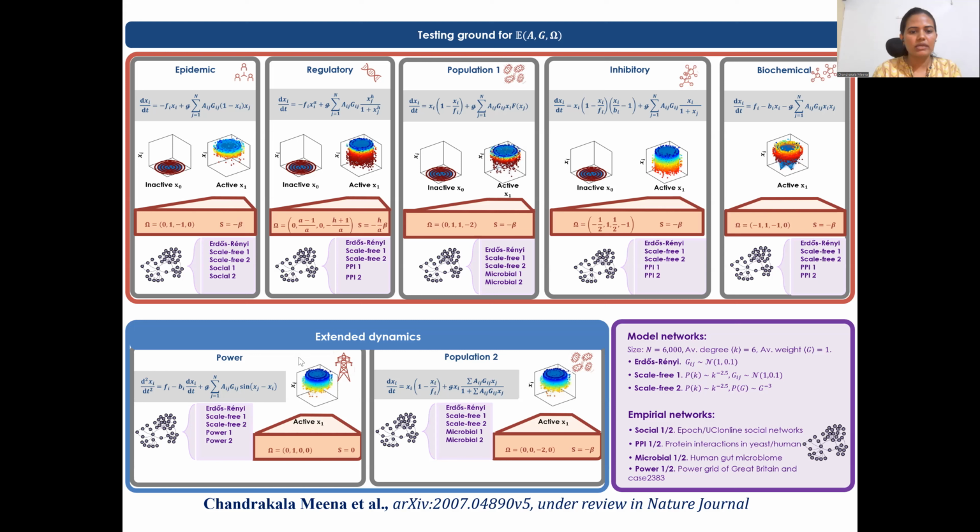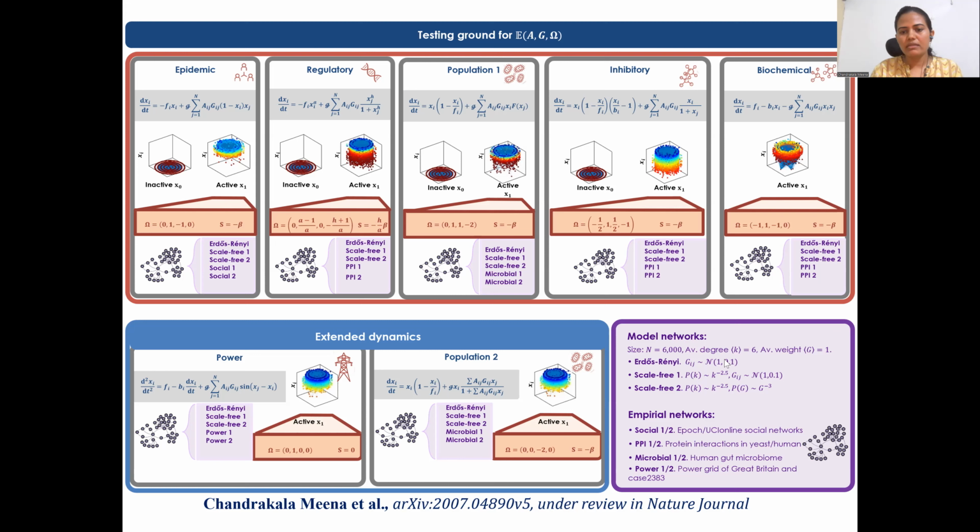And biochemical dynamics corresponds to the protein-protein interaction network, which is modeled by the mass kinetics model. We have also taken extended dynamics, where we have taken a diffusive type of coupling between population 1 and population 2 dynamics under the mutualistic interaction, but with additive coupling. Depending on the type of interaction, the system can show an active or inactive state. We are interested in the active state, so corresponding to it we have calculated the dynamic exponent omega and the stability classifier S.